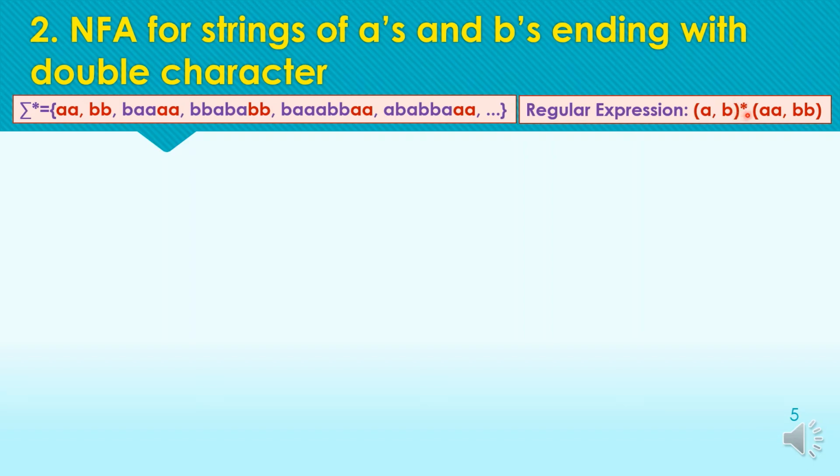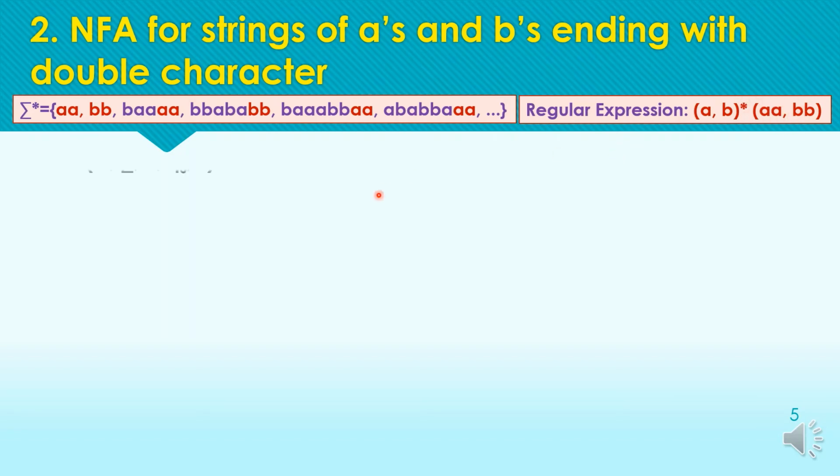So even if this pattern is not occurring in the string, we still require double A or double B for the ending pattern. So the comma is representing or over here: either this or this should be required for the ending pattern.